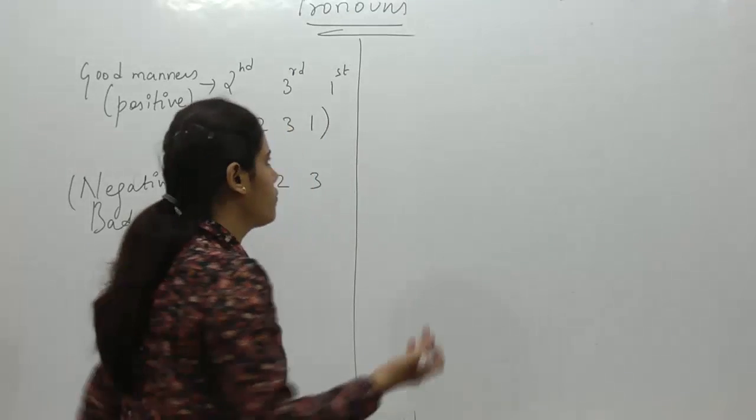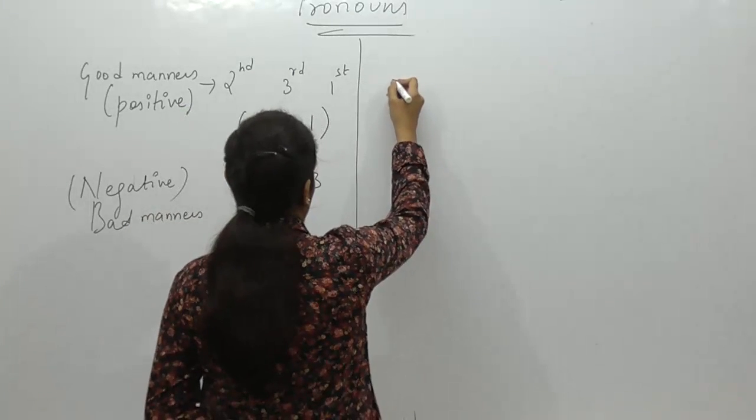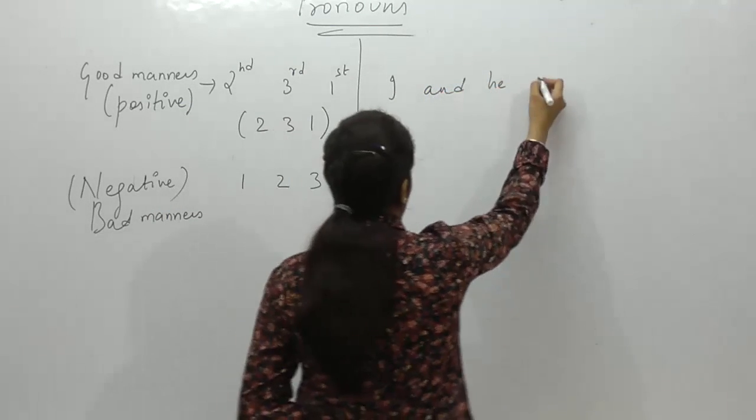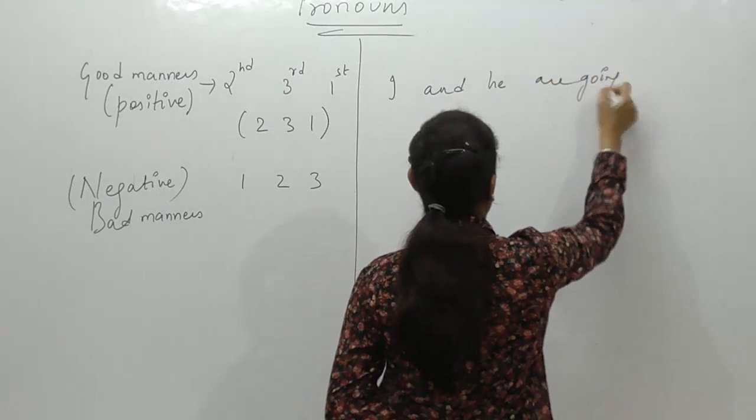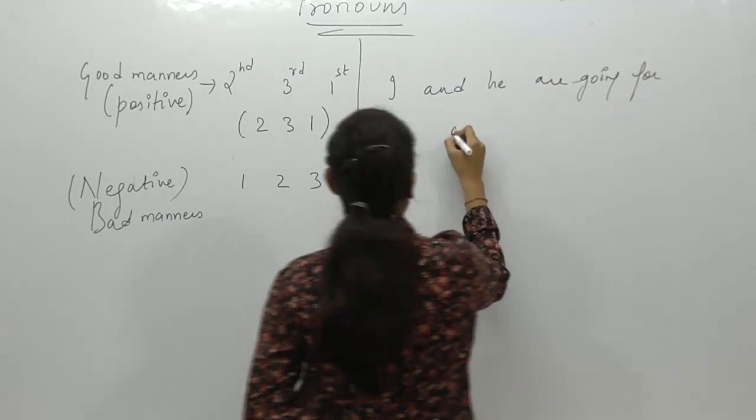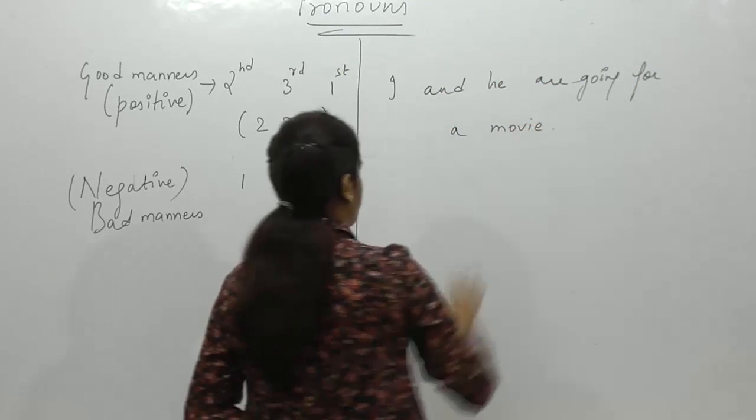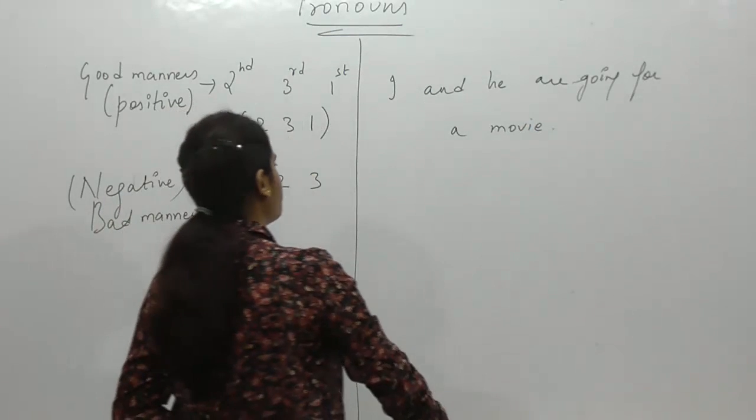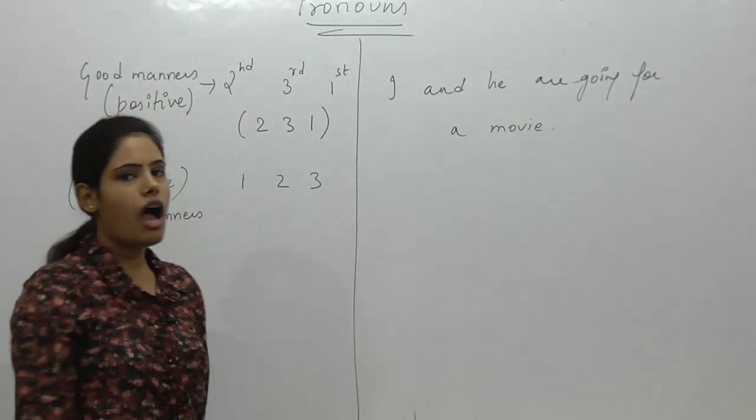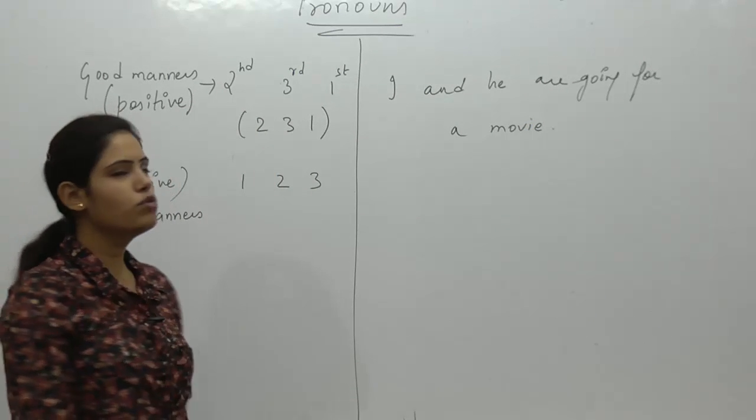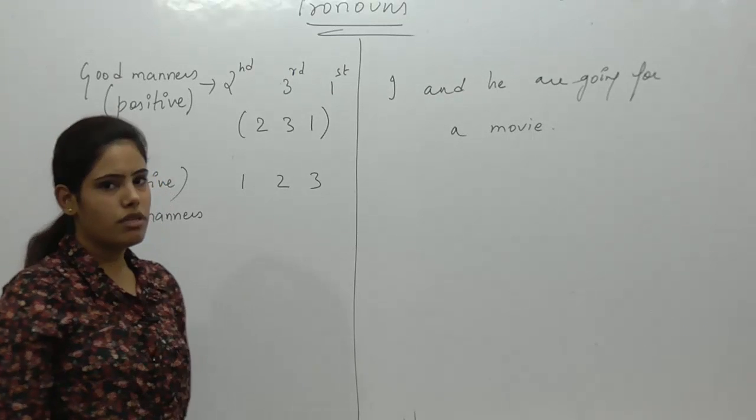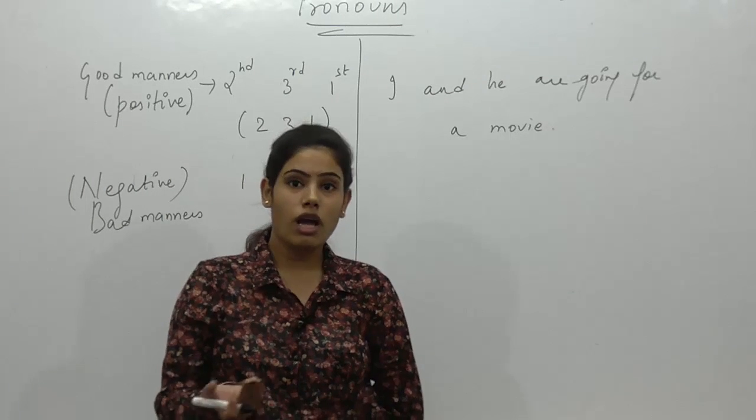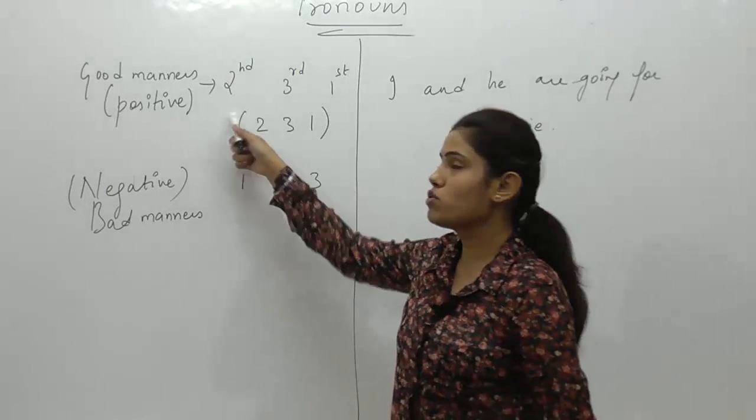Now for example, if I say, I and he are going for a movie. I and he are going for a movie, right? In this statement, this is a positive statement. Now a positive statement will take what order? In case of positive or good manners, 2 3 1.